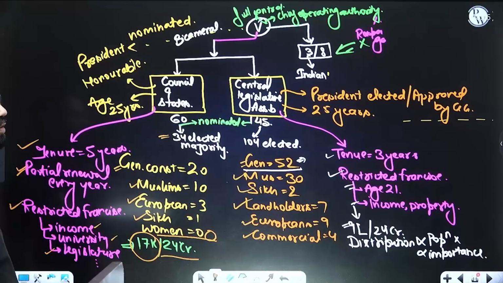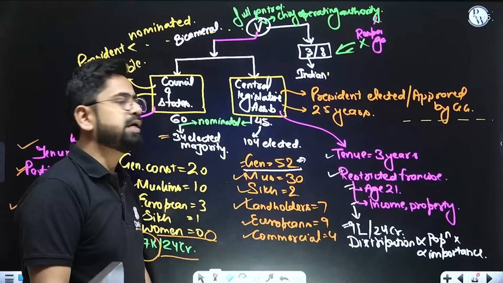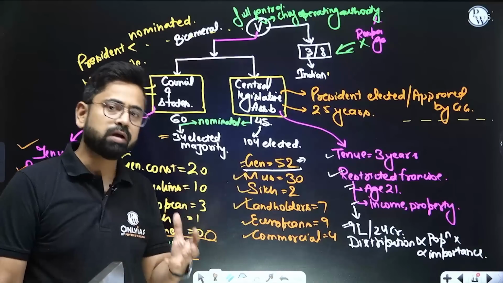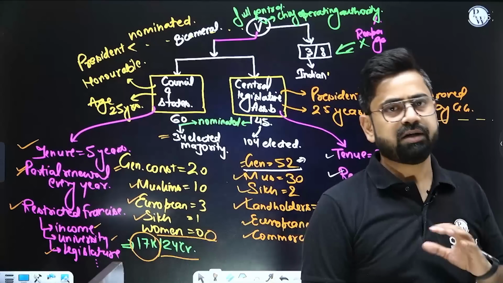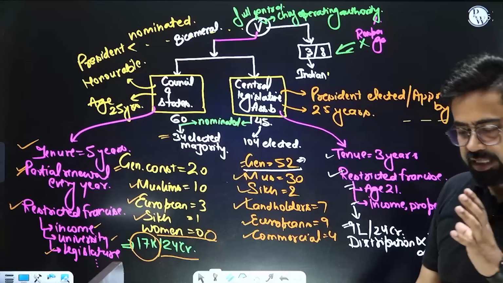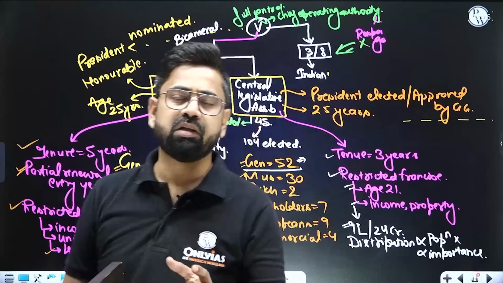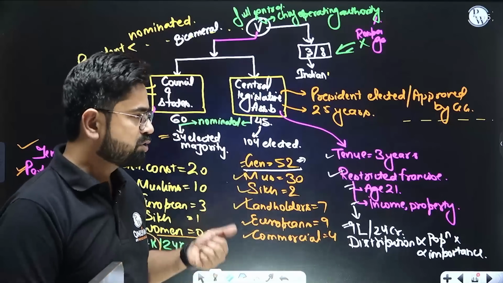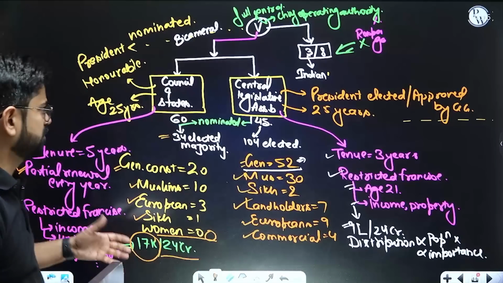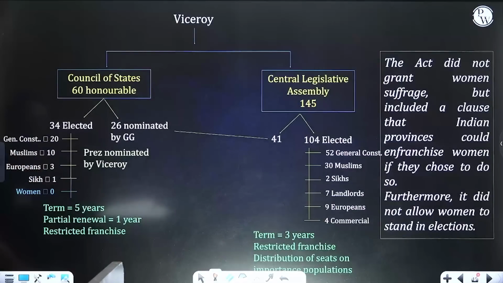Again, the distribution of the seats is not dependent upon the population, but upon the importance of the particular state. This can be one question: it is not that a state having more population should have more seats in the central legislature, but it will depend upon how important it is, commercially or strategically. So now, this is the status of the legislature. Yes, so this we have discussed.